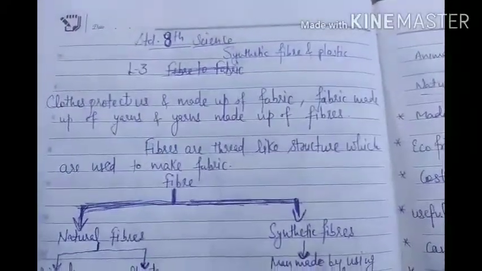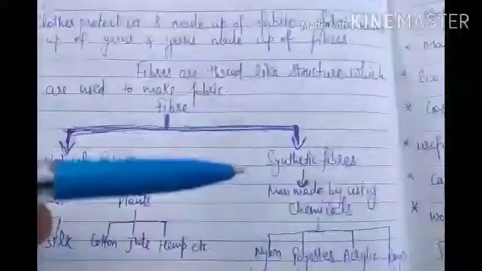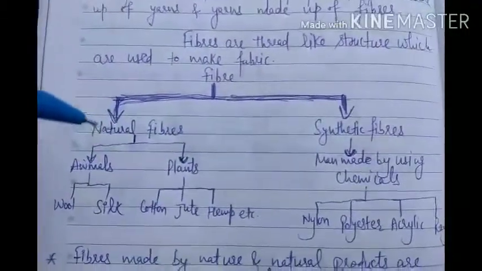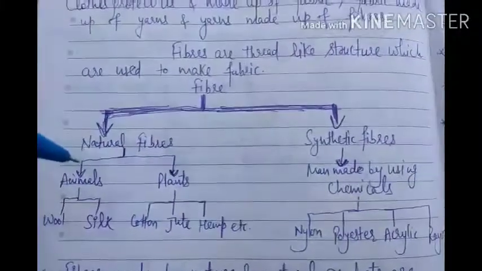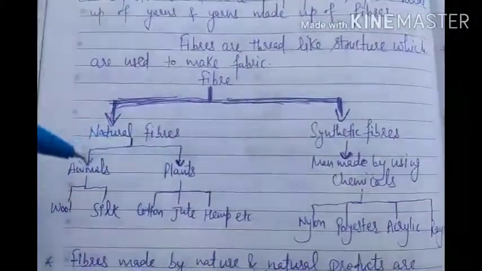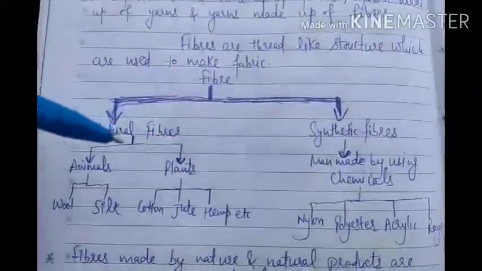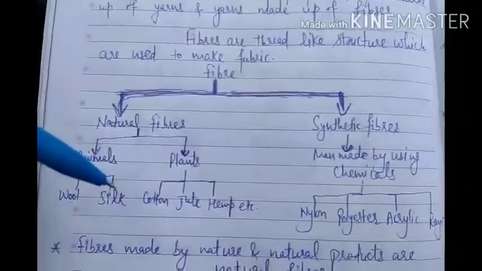So there are two types of fiber, natural fiber and synthetic fiber. You have read this in 7th standard also. Natural fibers are obtained from nature, like animals and plants, because in nature living things are present, animals and plants. From animals we get wool and silk.